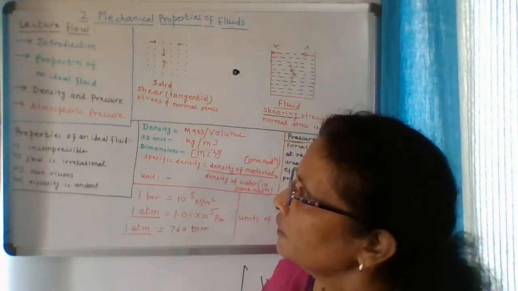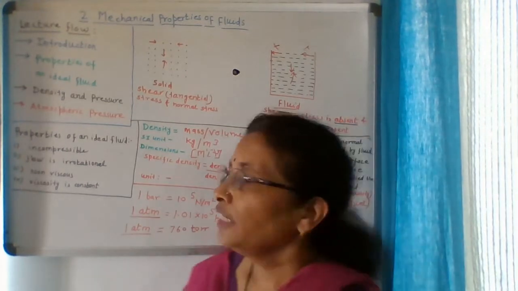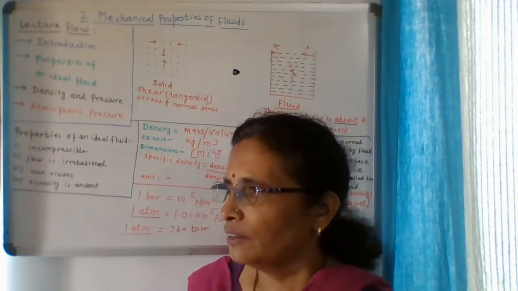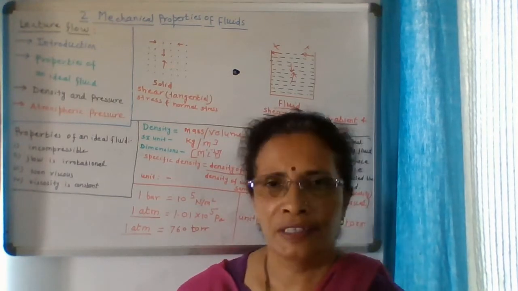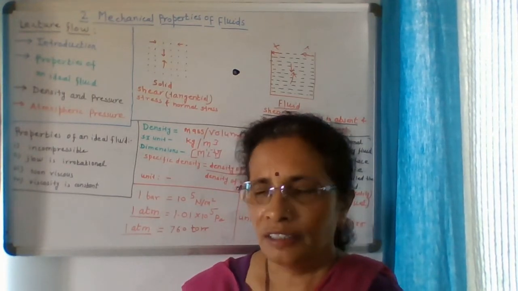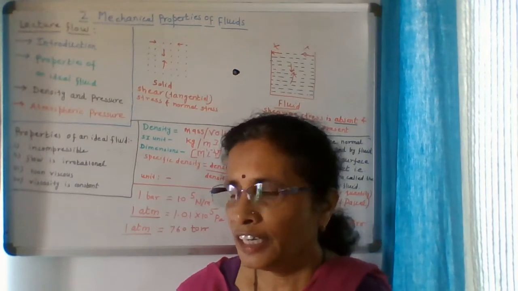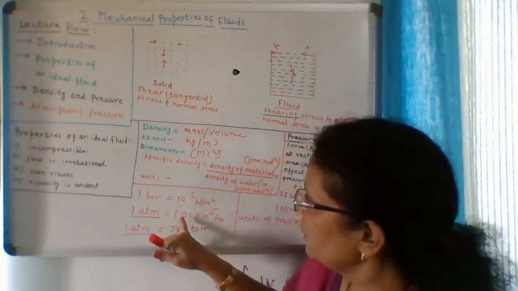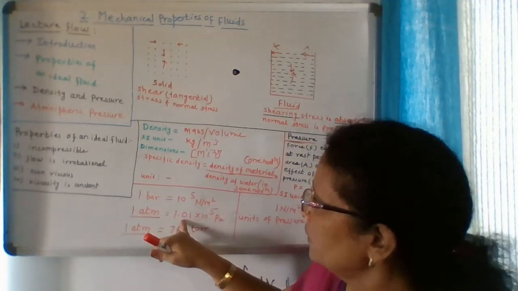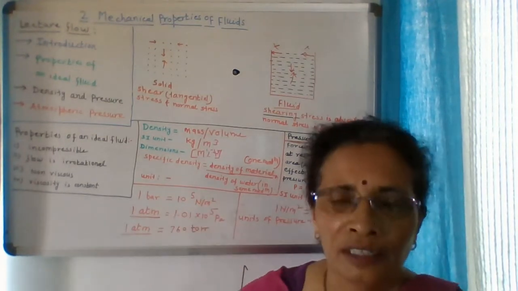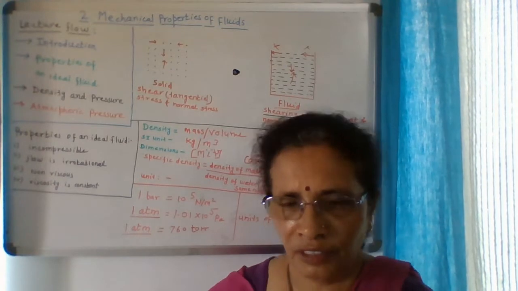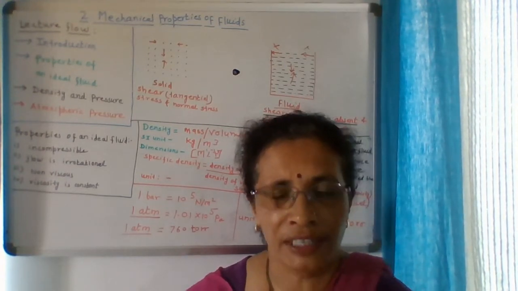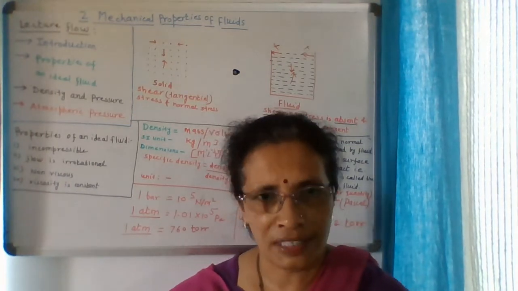So this is about atmospheric pressure. Now again, what is the best way to understand atmospheric pressure? Very much in the best way, that is in our body. If atmospheric pressure of about 1 into 10 raised to 5 Pascal is acting on the body, still we are steady. We are not compressing. Why?